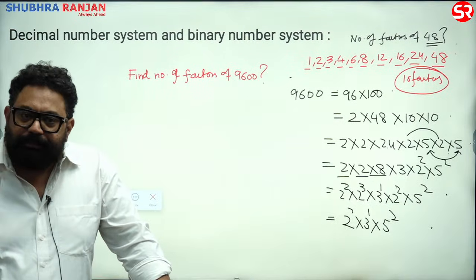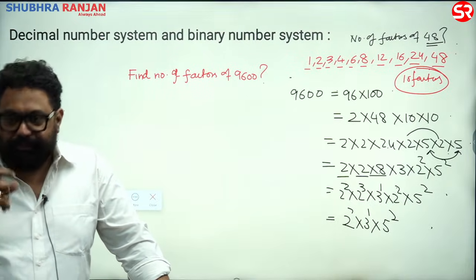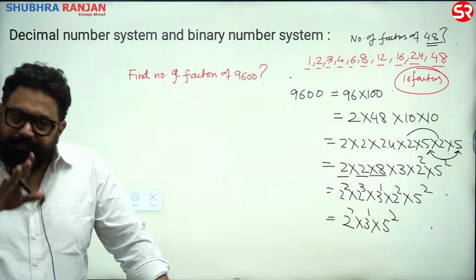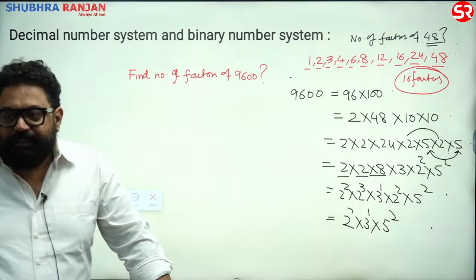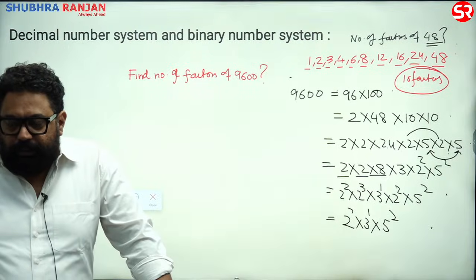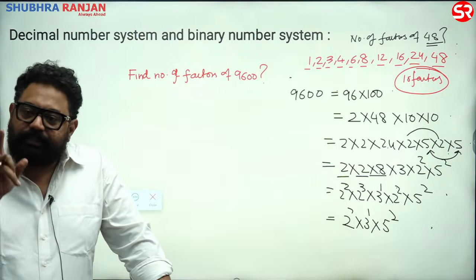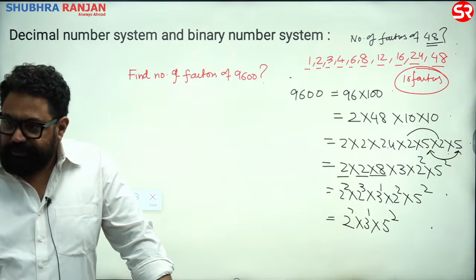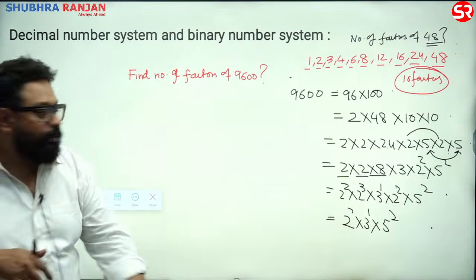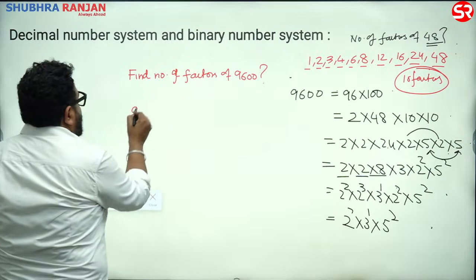So now remember one thing. They put a question on this, right? Not 9600. They asked the number of factors of a certain number. Whenever you are asked to find the number of factors, factorize the number. So what is 9600?